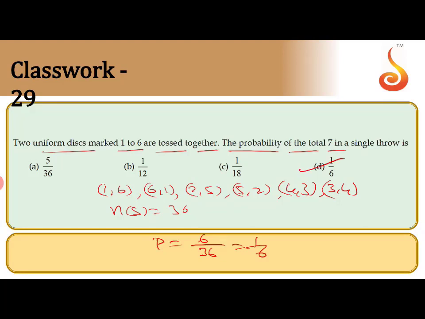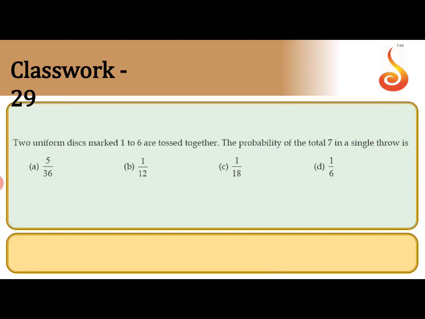Total sum is 7. Sum 7 gives the combinations 1 6, 6 1, 2 5, 5 2, 4 3, 3 4. So n of S is 36. The probability of getting sum 7 is 6 by 36, 1 by 6. I hope this is clear. Check the answer. 1 by 6 is the answer.